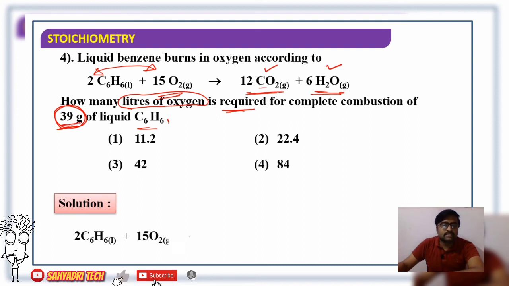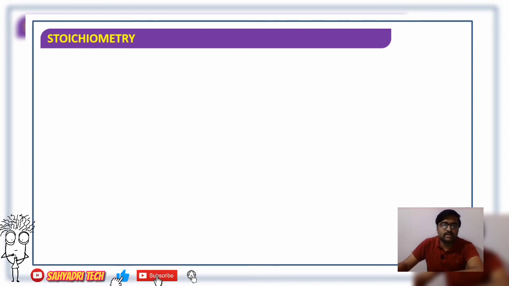Let us consider the solution. We know the equation. What is the relation here? 2:15. 2 moles of benzene react with 15 moles of oxygen. So the answer is the fourth one, 84. Let us see how we arrived at that answer.